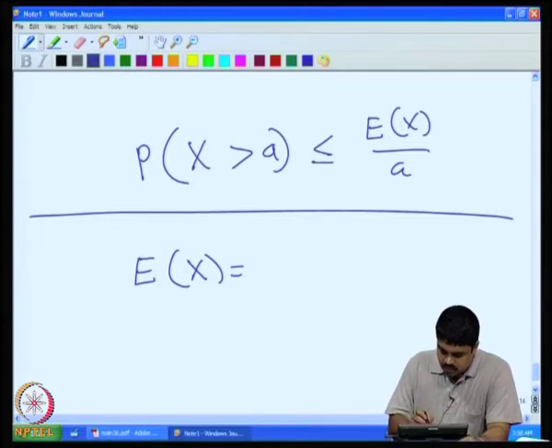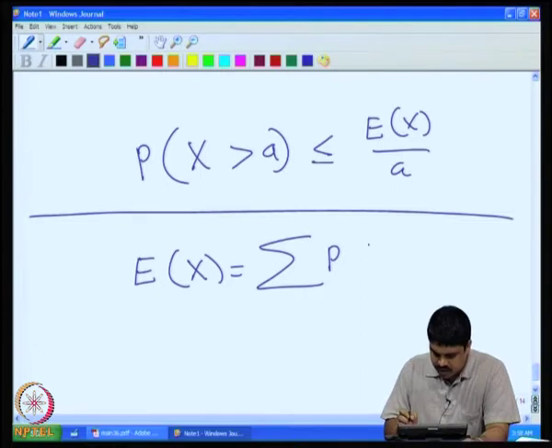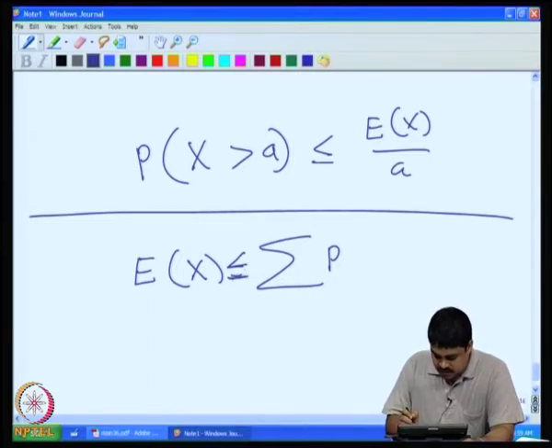So, we can in fact see this as sigma over the value of the random variable, times the probability. For instance, when you discard the values which are below a, some of them are discarded, we can easily see that this is essentially probability of x greater than a.